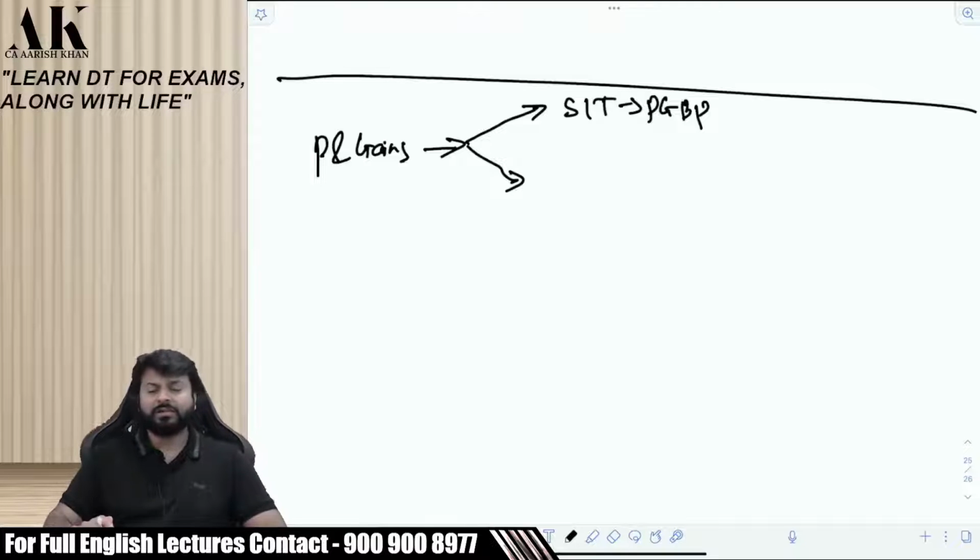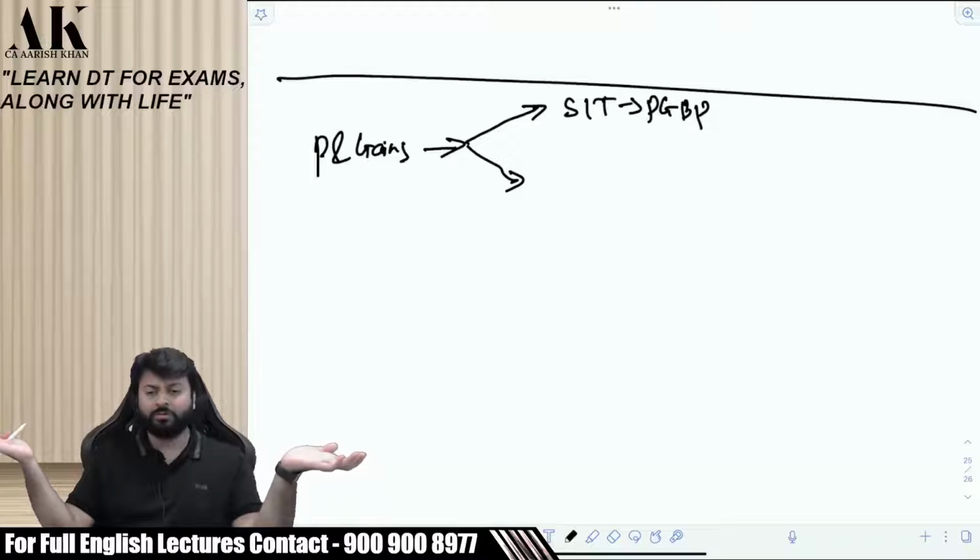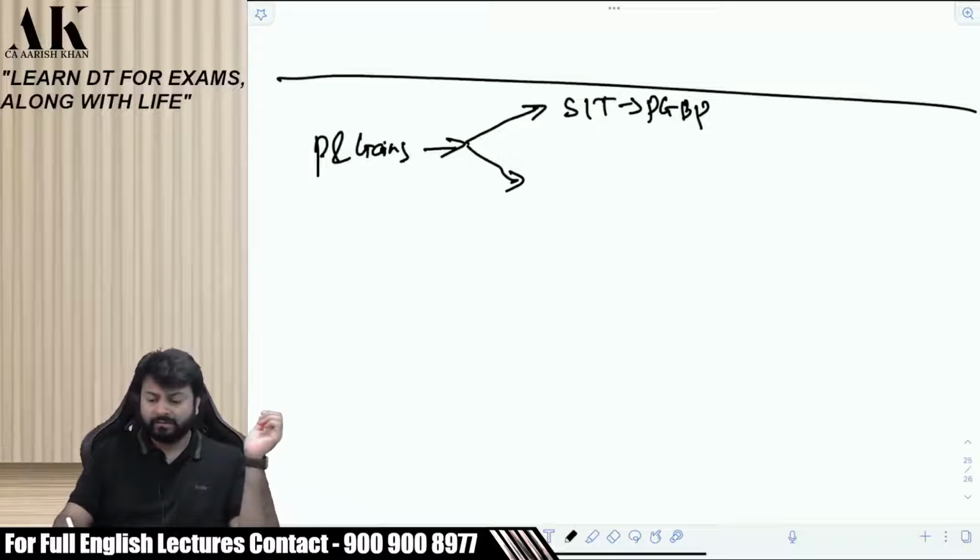Right or not? You can also earn profits by selling your jewelry. Where will it go? The jewelry kept at your home with your mom or with your dad is not a stock in trade, right? It's a capital asset. Where will it go? It has to go in capital gains.